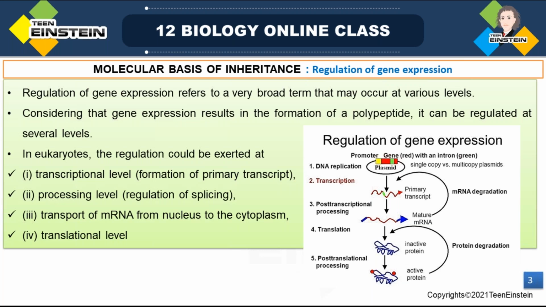If you don't want one character in a particular plant or animal, so in a normal gene expression a protein is synthesized, and that protein produces the final phenotypic expression, and we don't want that particular character. So what should we do? We should reduce the synthesis of that particular protein so that the phenotypic expression won't be there, or it will be reduced, right? So like that, we can control the gene expression.